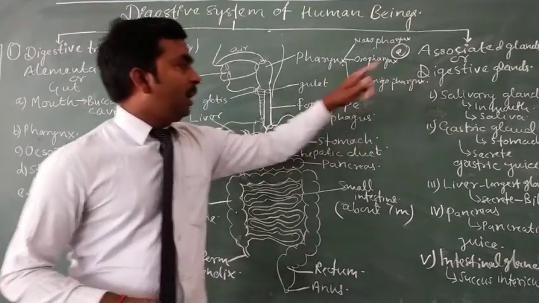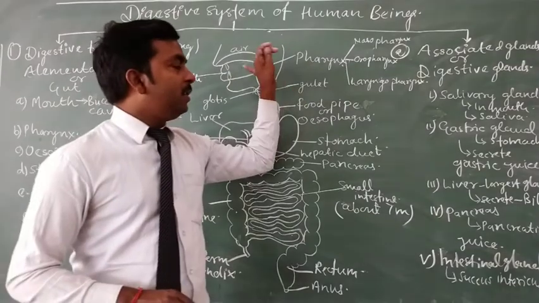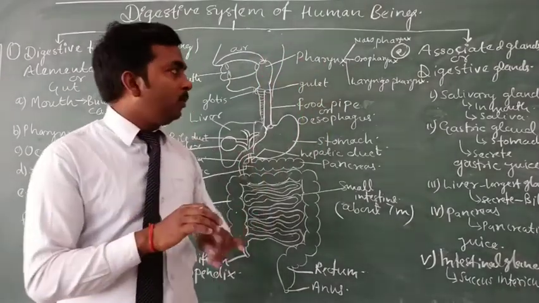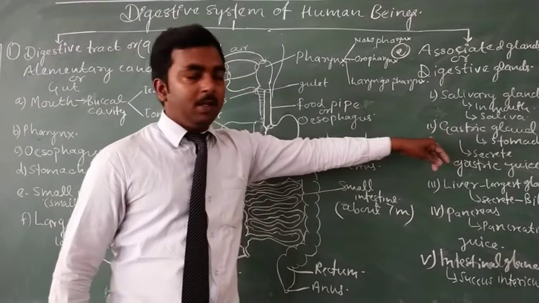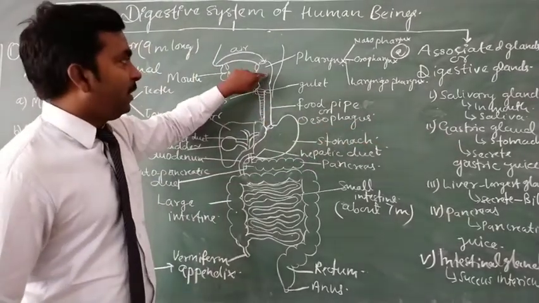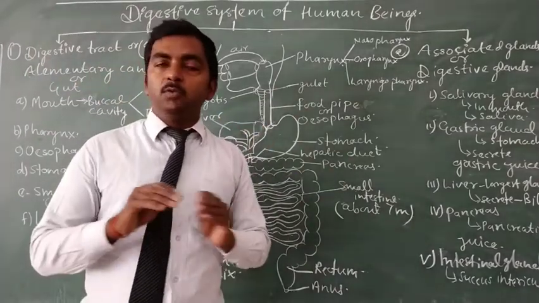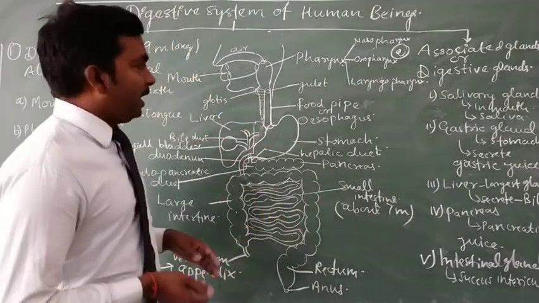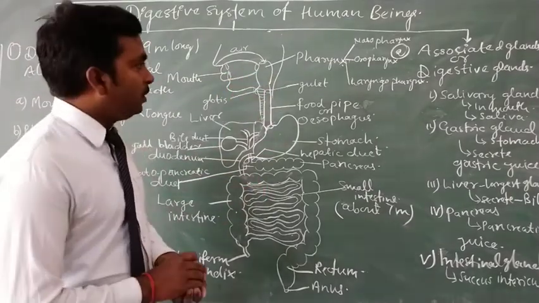The first is the salivary gland, which is present in our mouth, associated with the lining of the mouth, which secretes saliva. Then second is the gastric gland, meaning in the pharynx as well as in the food pipe or esophagus there is no gland present for the digestion of food. They are only responsible for the passage of food.